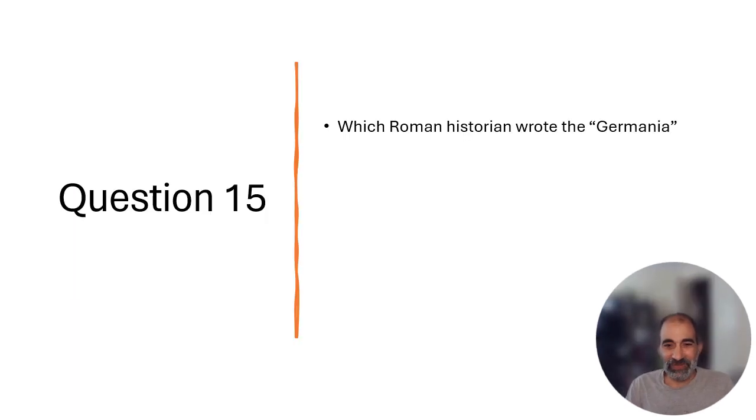All right, question 15. If you know this one, I'm going to be really impressed. Which Roman historian wrote the Germania? And the answer to that is Tacitus, the Roman historian Tacitus. I love reading his primary sources. I read a lot of various primary sources. Tacitus, Livy, Cassius Dio. Suetonius is a lot of fun, but he's a little bit out there. But Tacitus is always a good source. All right, so hopefully you got a lot of those right, but let's see how you do on this bonus round real quick.